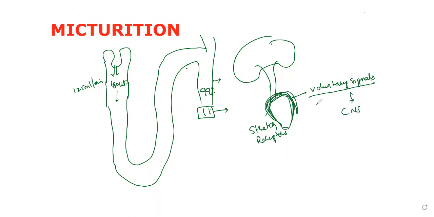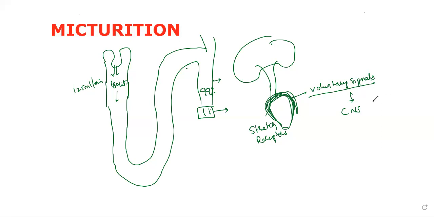The signal is initiated by the stretching of the urinary bladder. When the bladder is filled, it gets stretched, and that information goes to the central nervous system.